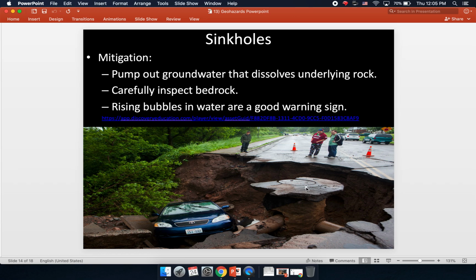Also, as you see in this picture, you've got some roadway that has fallen through and taken this car with it. And you can see here you have a sewer access, and you have some pipes. So anytime pipes leak, they can lead to sinkhole activity. Our little area of the state here is not terribly prone to sinkholes, but we have suffered some, and most of the ones I've heard of are due to some kind of pipe failure, either a drainage pipe or some sewer pipes of some sort.